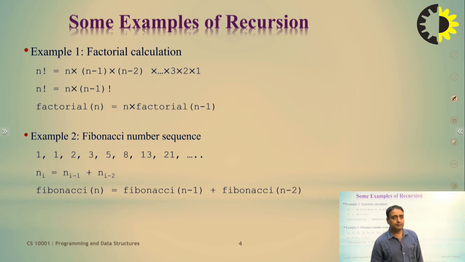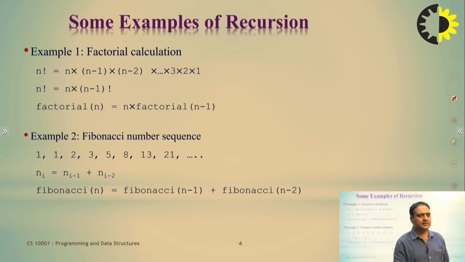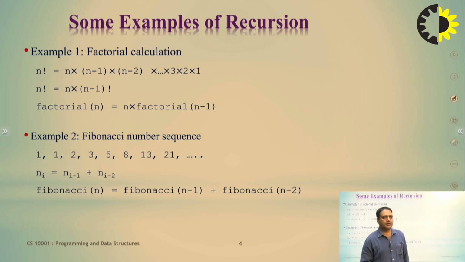You can create a program through recursion to calculate a to the power b. There are many different programs or exercises you can create using recursion.